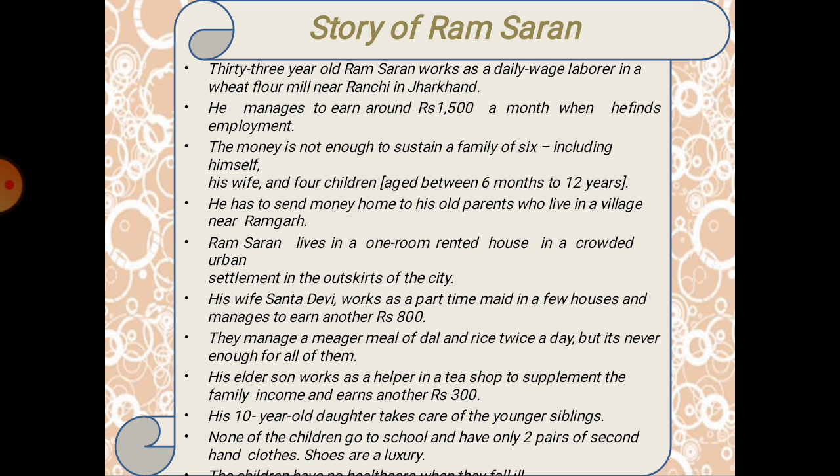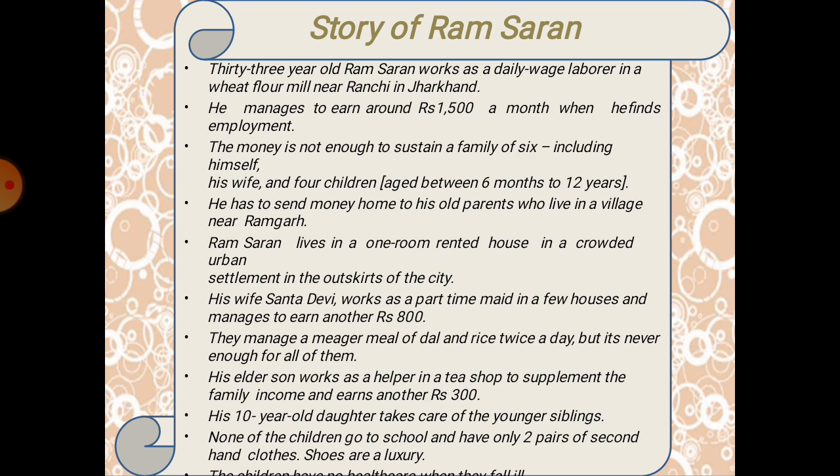Ramcharan lives in a single rented room with his family, six of them, four kids and husband and wife. So imagine how much trouble it would be for them.